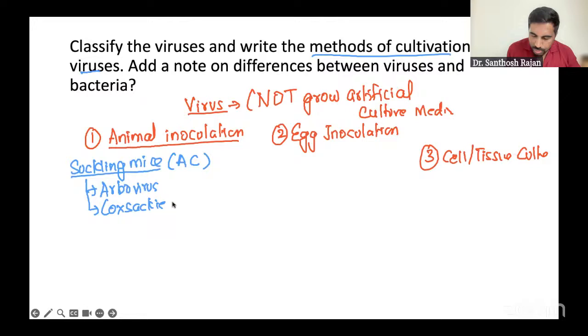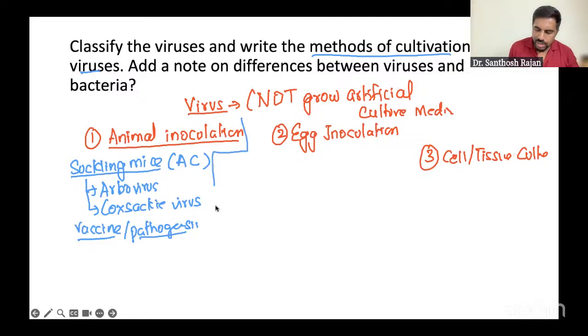Coxsackie virus. You may have a one mark question in the exam also. If you write, mainly animal inoculation is for vaccine, to make a vaccine or to study the pathogenesis of the viruses. That's it. This much only for animal inoculation. More than enough. Examiners would be happy if you write this point.